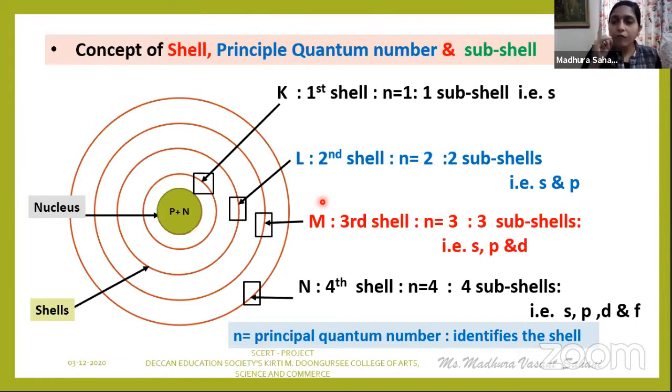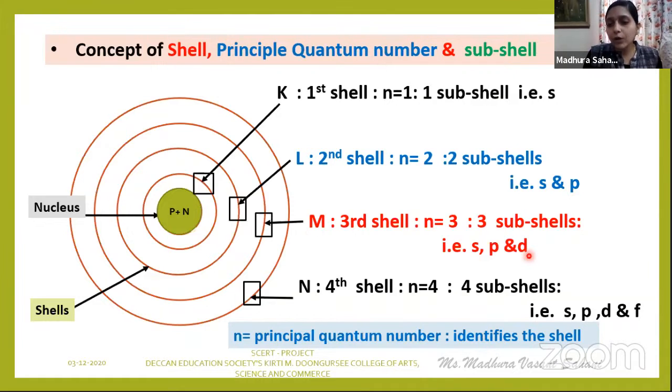No. For each shell, subshells are fixed. Therefore, for this K shell, there is always one and only one subshell, that is S. When you go for the L, that is second shell, always there are 2 subshells, S and P. When you go for the M shell, there are 3 subshells possible, S, P and D.